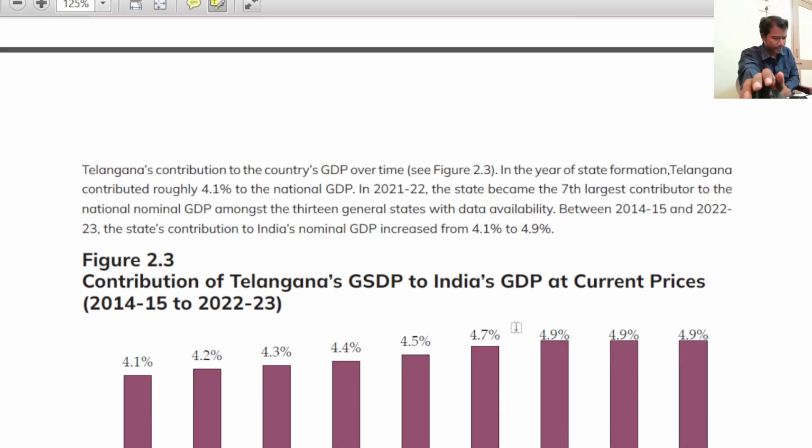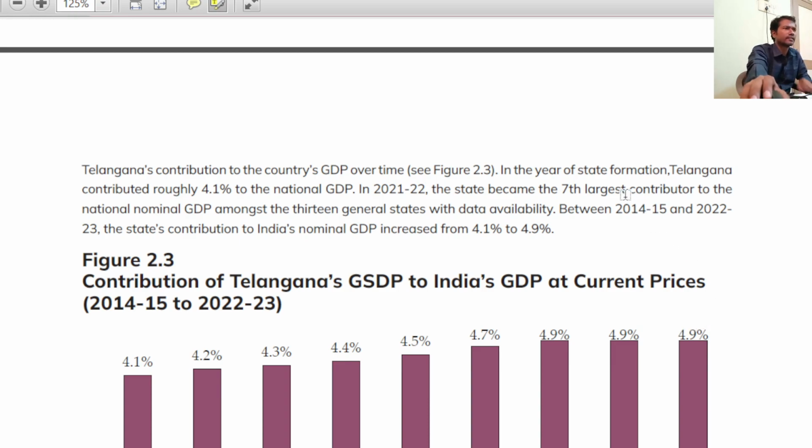So please listen, sir. We all know that Telangana is a service-led economy. I will show you why Telangana is called a service-led economy. What is the contribution of the service sector to the overall Telangana's GDP? We will see later on. No, this is not the right time.